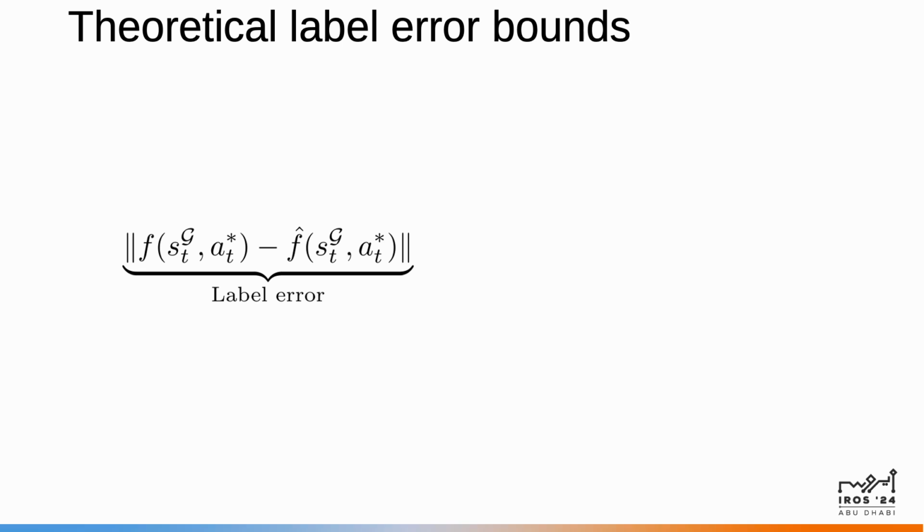First, let's just define label error. The label error is the accuracy of the generated label under the ground truth dynamics. In other words, a label has a low error if the learned dynamics model predicts the same state transition as the ground truth. The upper bound on this label error has two terms, the first of which is the model error. This is simply the training error of the learned dynamics model on the demonstration data point that the synthetic label was generated from. Since the model was fit until convergence, this is negligible in practice.